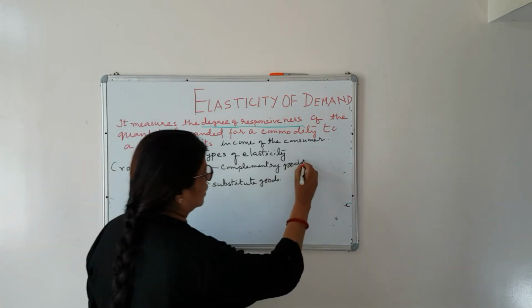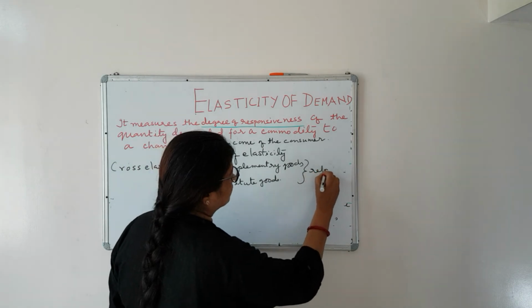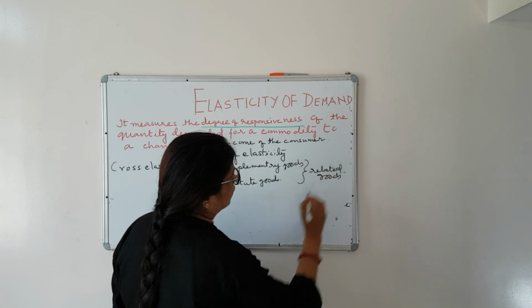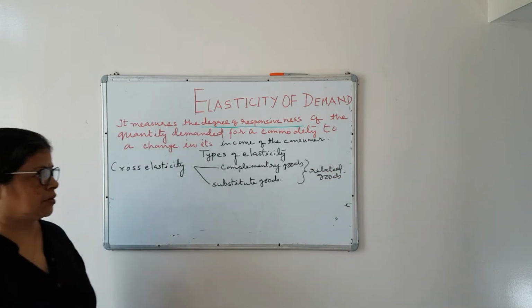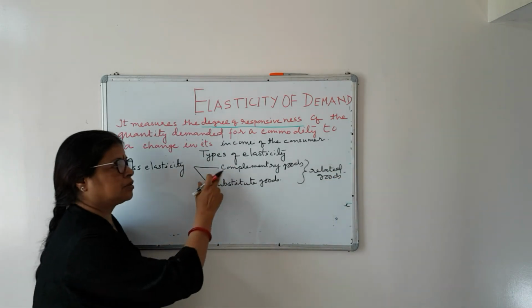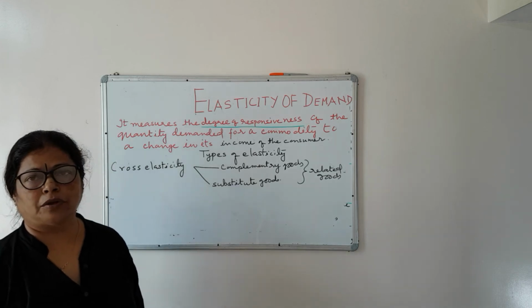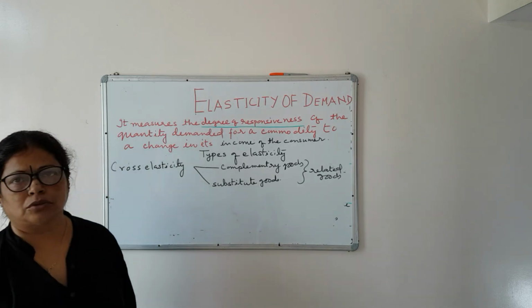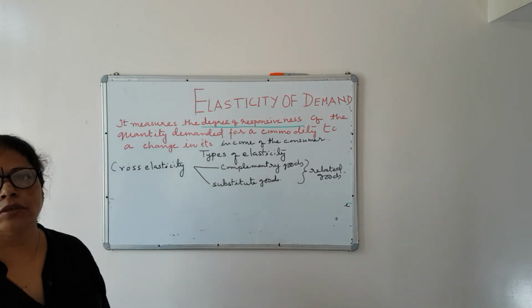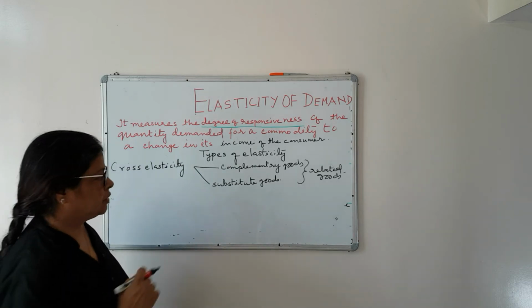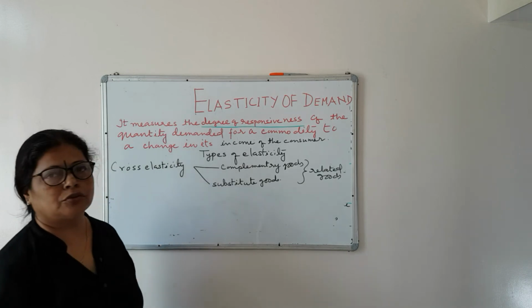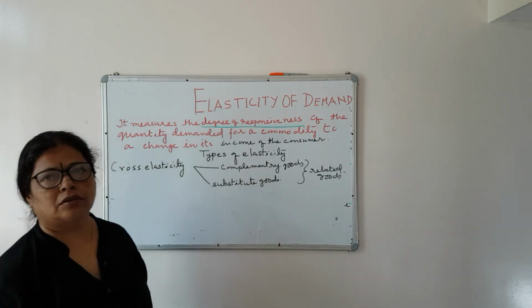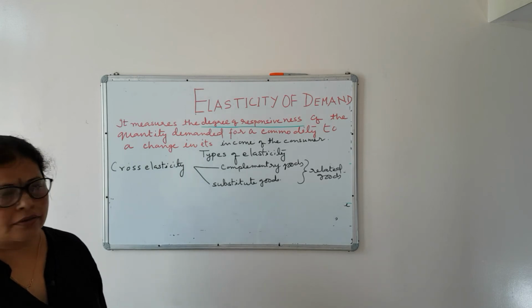These goods are known as related goods, which I have explained in my previous videos. Complementary goods are those goods which cannot be used without the other, and substitute goods are those goods which can be used in place of other. So you can write substitute goods means butter and cheese, complementary goods are software and hardware.